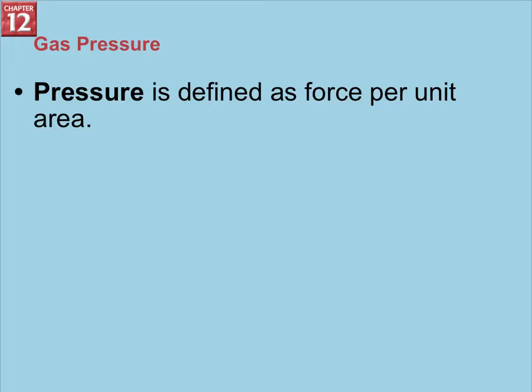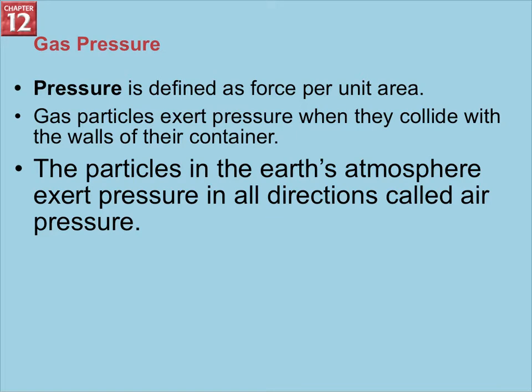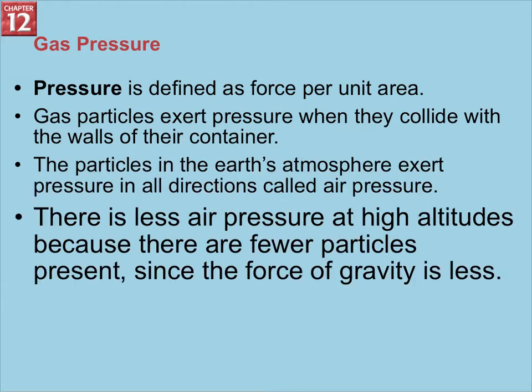Gas pressure, pressure of any kind, is defined as a force per unit area. Gas particles exert pressure when they collide with the walls of their container. So remember, gas is going to take up whatever space you put it into, and it's constantly moving. So when it collides with the walls of whatever it's in, it's going to exert pressure. The particles in the Earth's atmosphere exert pressure in all directions, and this is called air pressure.